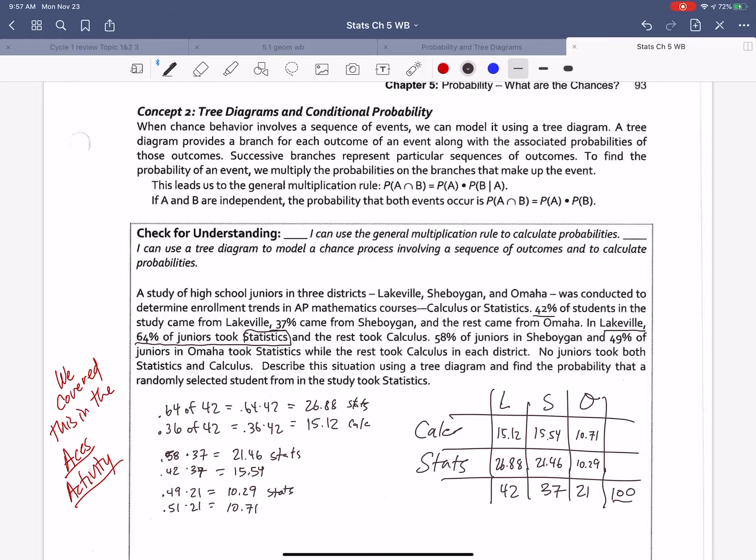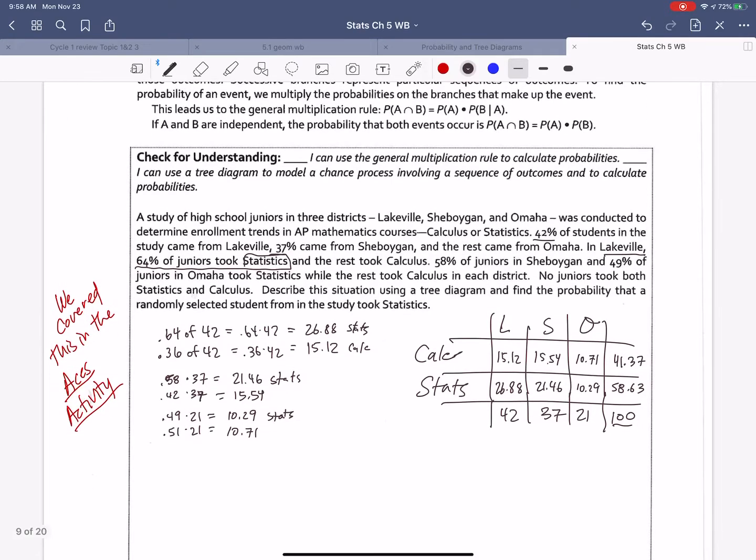All right, and now we can total those up. Let's figure out how many total stats: 26.88 plus 21.46 plus 10.29. I get 58.63. Now let's do the same for the other column, and that should add up to 100. I'm just going to double check. Perfect. Now you're thinking, how do you have a fraction of a person?